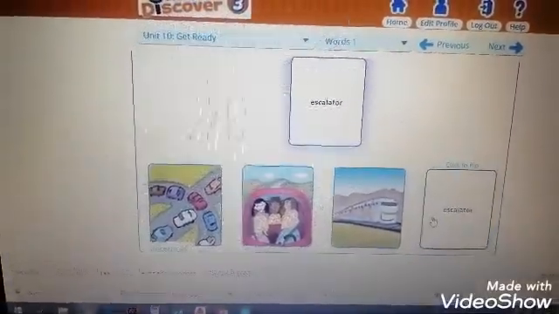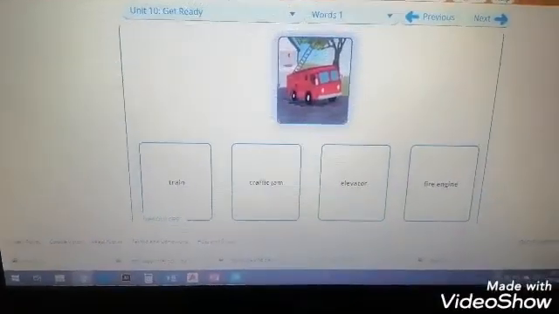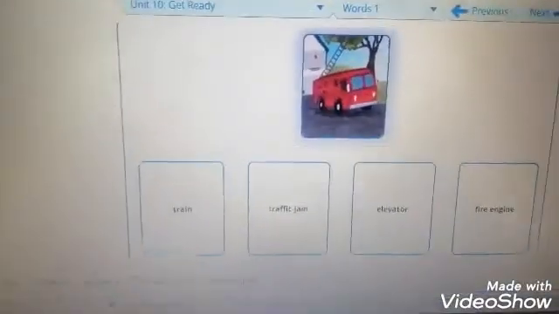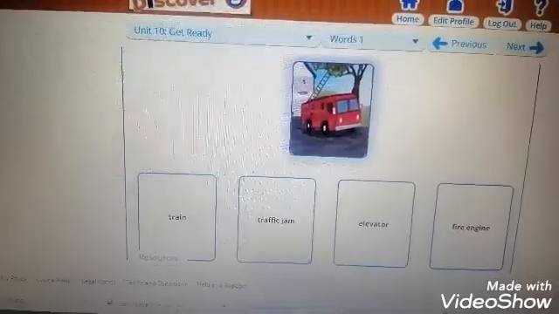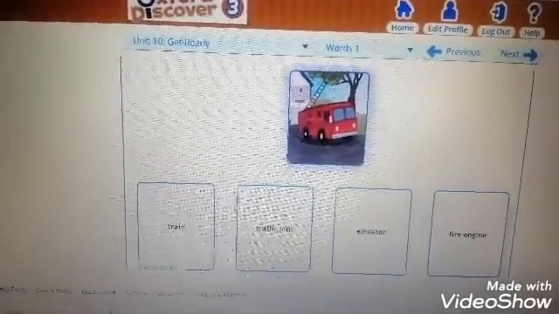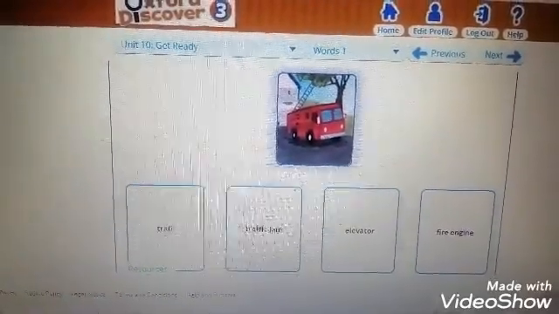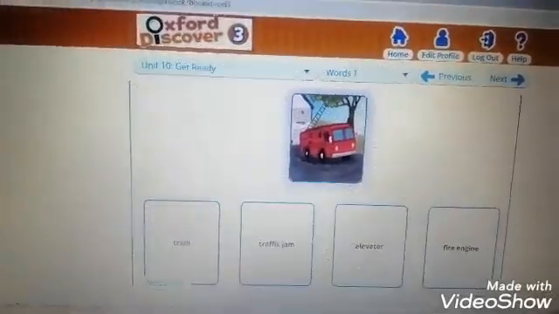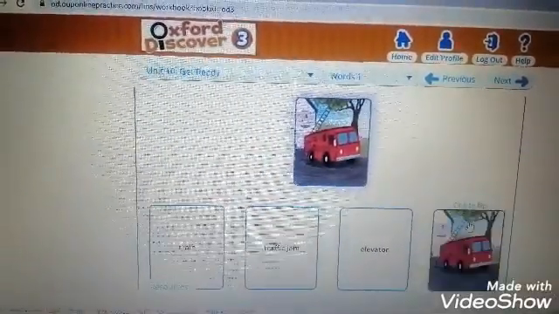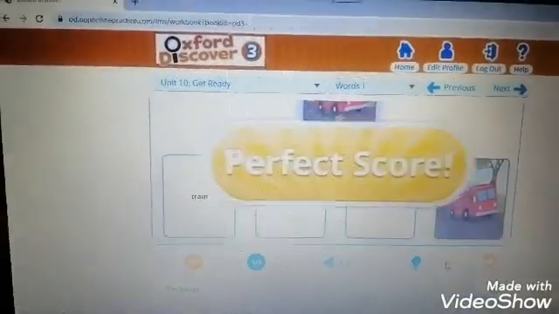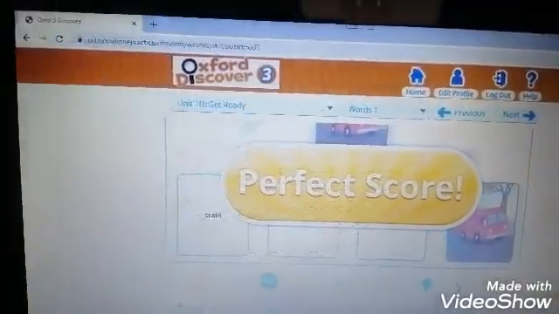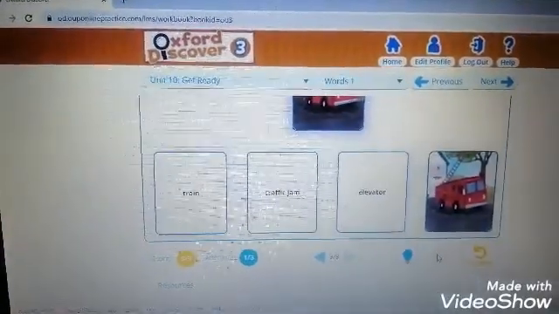So the last one we have this picture. Is it for train? No. Traffic jam? Elevator? No. It's a fire engine. So this one is a fire engine. Let's check our answers. Perfect score as always, third grade. Good job.